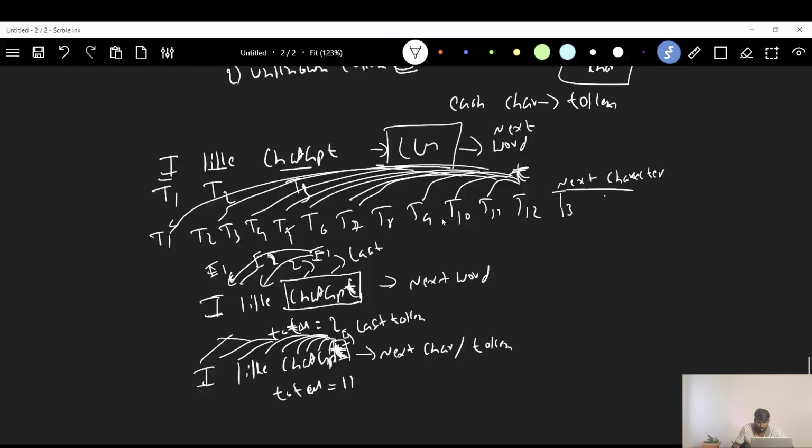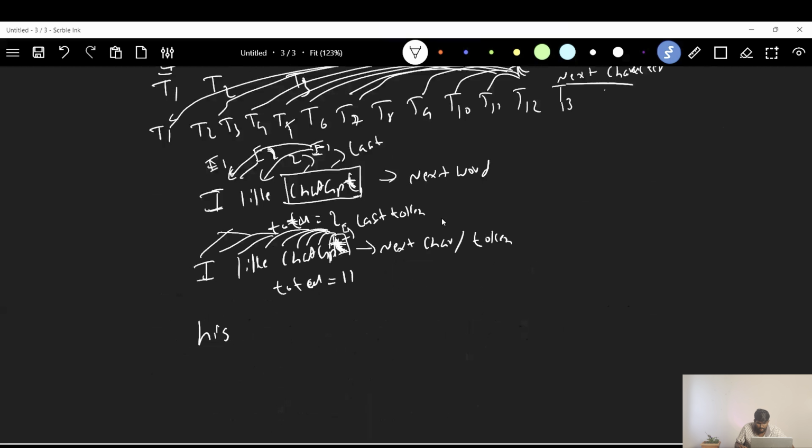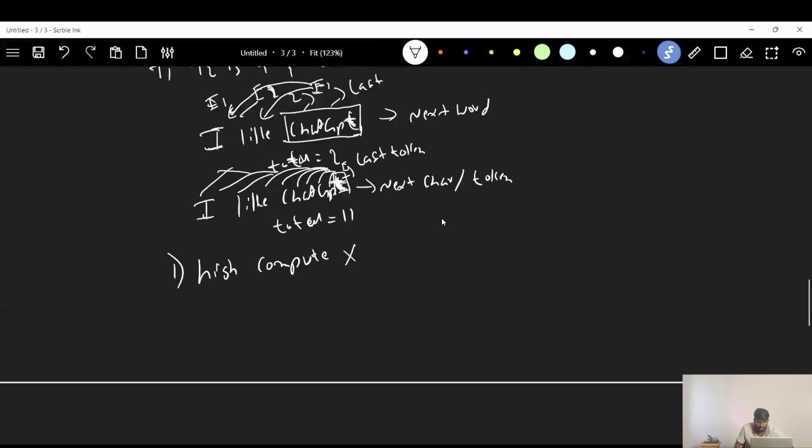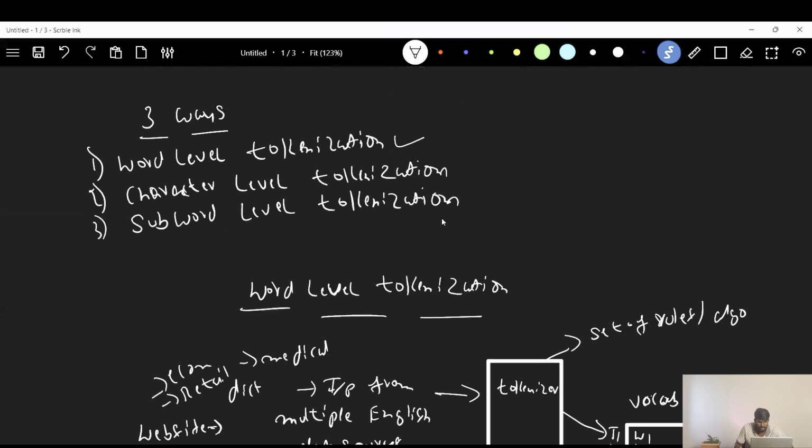Here is the problem. The first problem, vocab size, is solved, and the second problem, unknown tokens, is solved, but it comes up with a new problem: high compute. It needs high compute compared to the word level tokenizer, because it has to do more operations in order to predict only the next character. This is the disadvantage of the character level tokenizer. Then what is the solution? The next way is subword level tokenization.